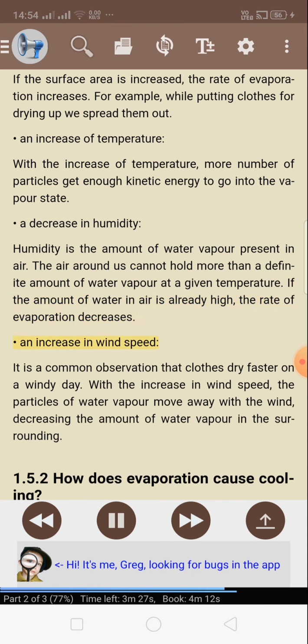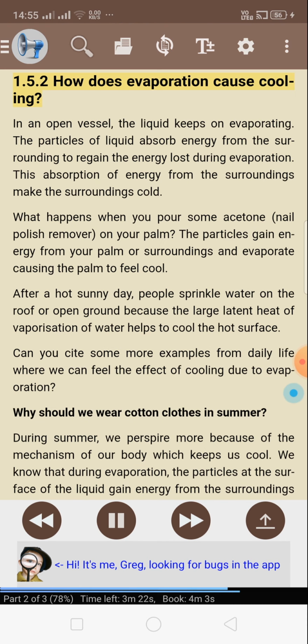An increase in wind speed. It is a common observation that clothes dry faster on a windy day. With the increase in wind speed, the particles of water vapor move away with the wind, decreasing the amount of water vapor in the surrounding. 1.5.2 How does evaporation cause cooling?